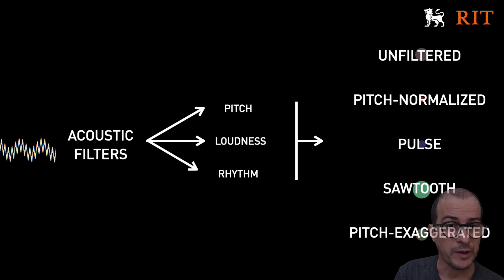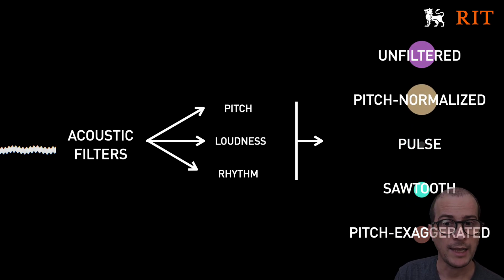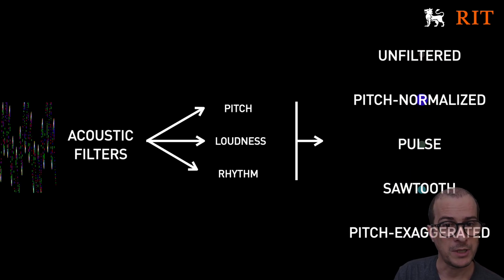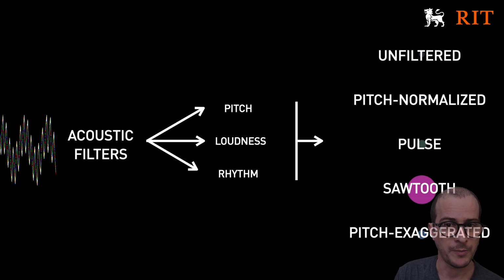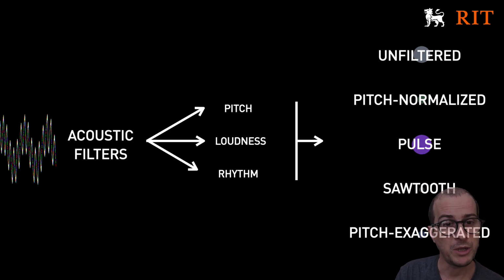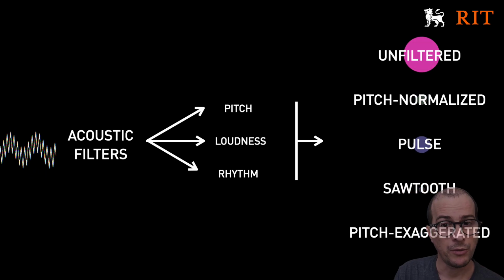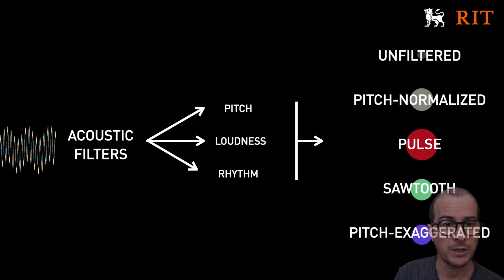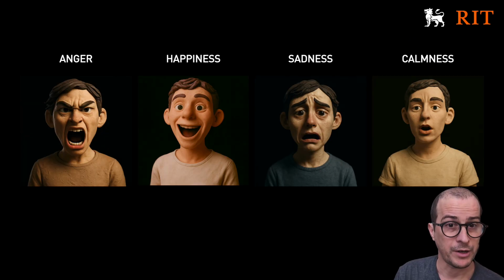To do so, we developed 5 haptic patterns, each highlighting different properties of speech through distinct material qualities in the haptic signal. The idea was to explore how combining different haptic textures could form associations with different affective qualities of speech. In our experiments, participants experienced short, acted utterances expressing 4 discrete emotions: anger, happiness, sadness, and calmness. They then judged how well each of the 5 patterns matched those emotions.